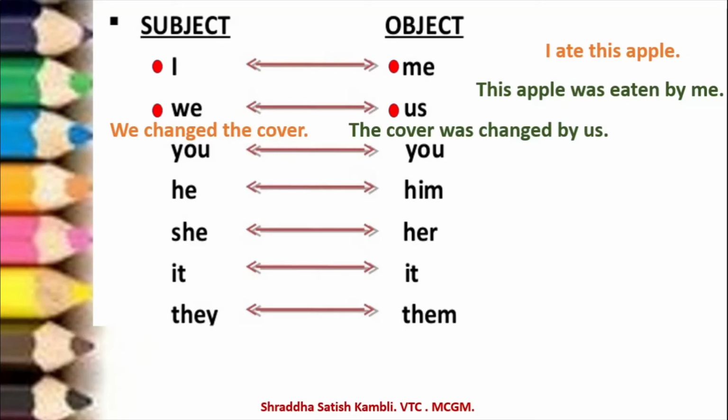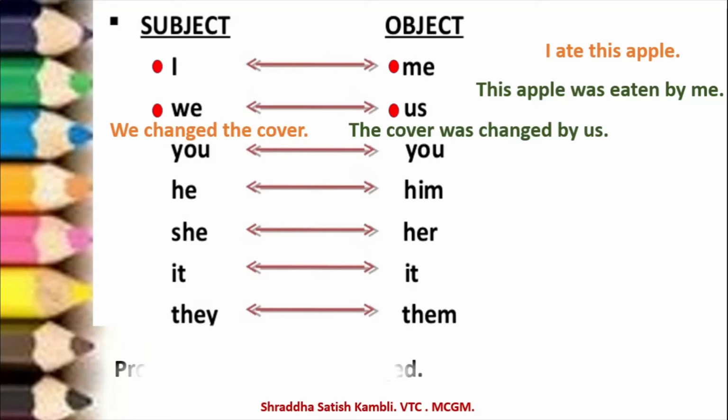Similarly, see, you will remain you only. He will become him. She will become her. It will stay it only, and they will become them. So this is how the subject and object can change. The pronouns which are used as subject and object can change.